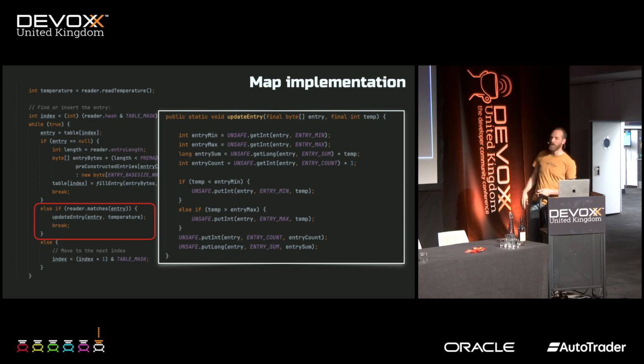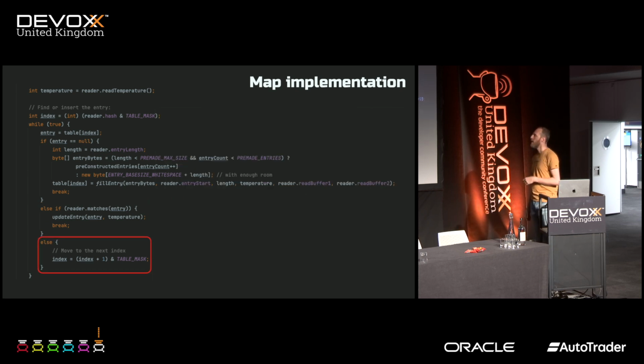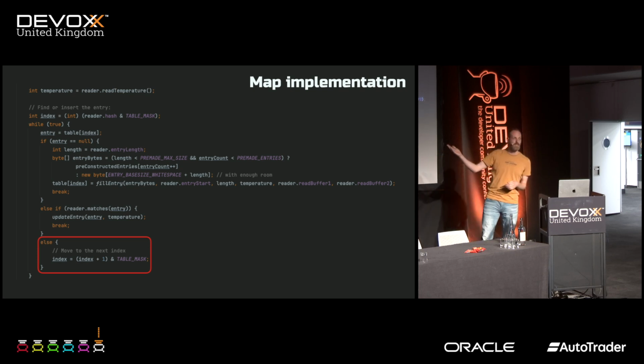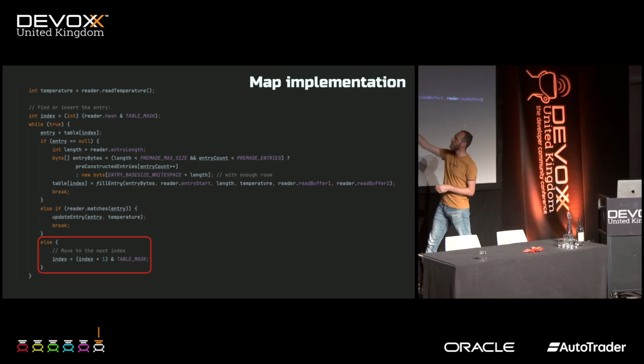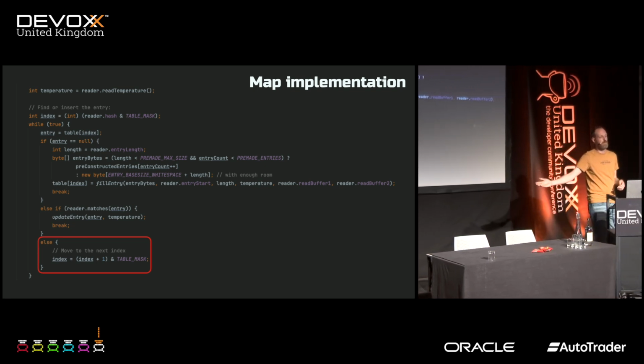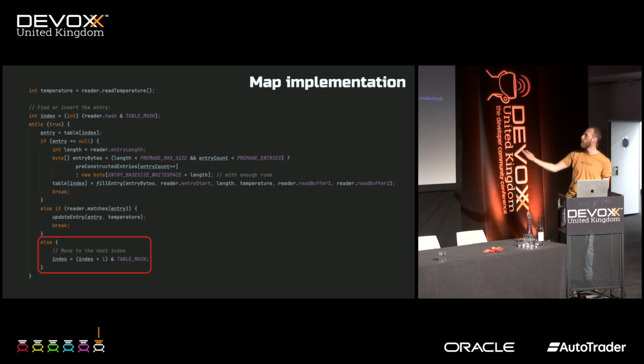So you don't have to worry about collisions or any other stuff. We merge them in the end. And if it's not null and it's not the thing we're looking for, we just use index +1, we mask again, we go to the next one. Forward probing.